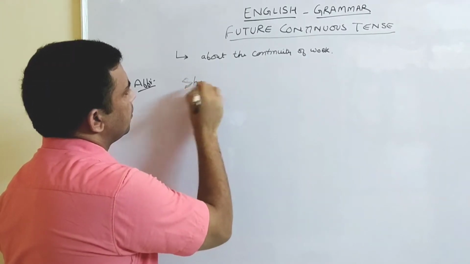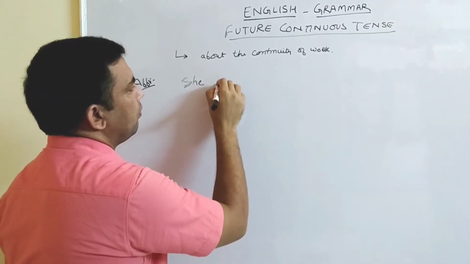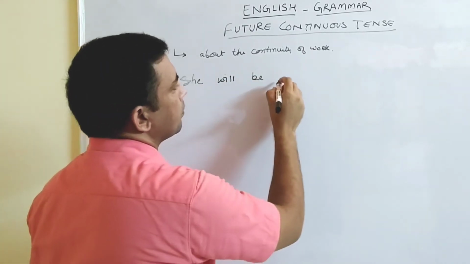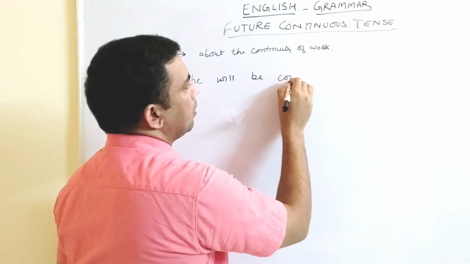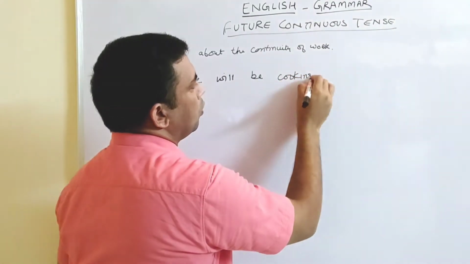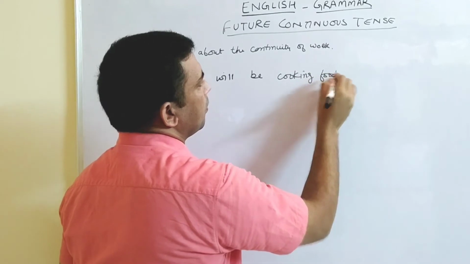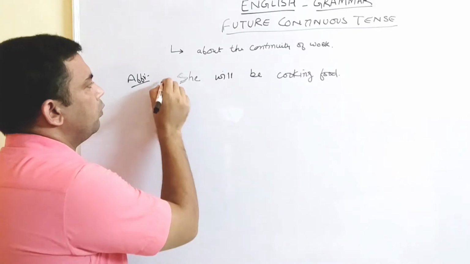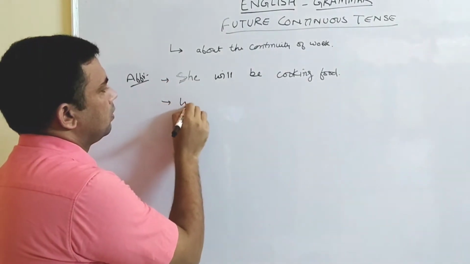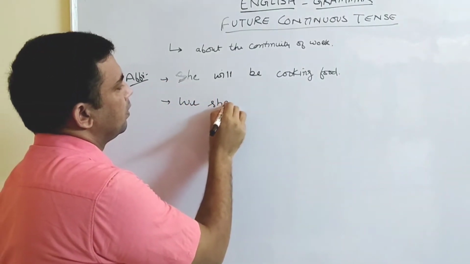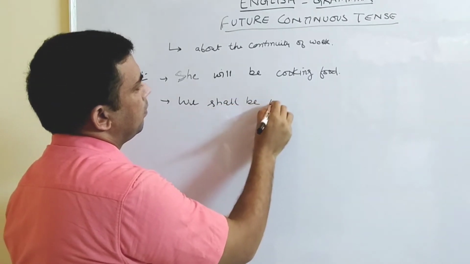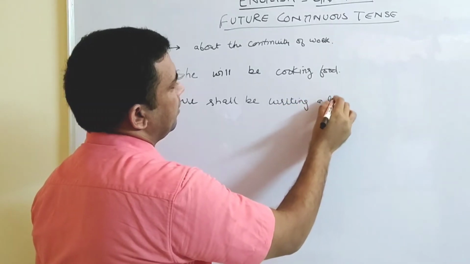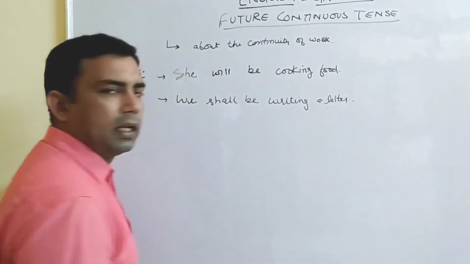She will be cooking food. I'm taking very easy sentences. She will be cooking food. We shall be writing a letter.